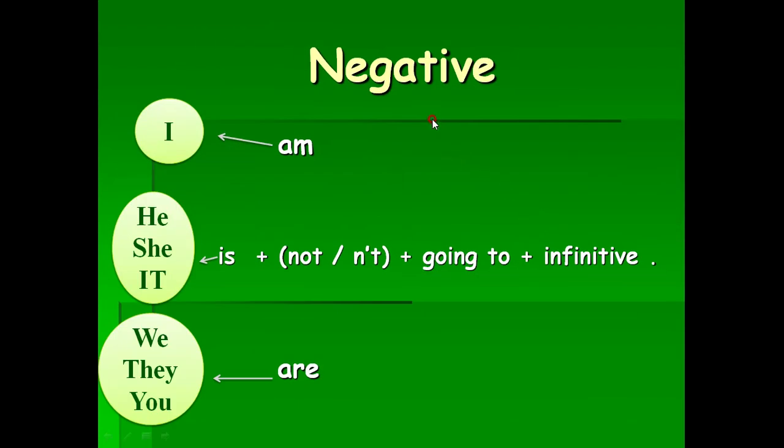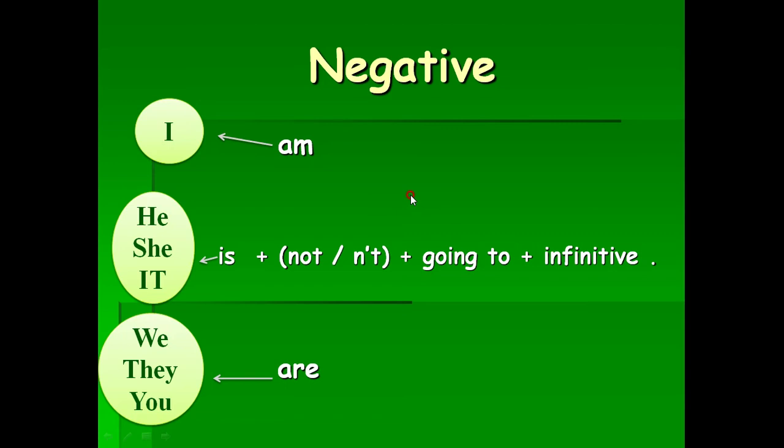So the next one is how to put the future going to in negative form. You have only to add not or n't like this. This is the full form. This is the short form. I am, this is affirmative form. When you put it in negative form, you can say I am not or I'm not. He is not. She is not. It is not. We are not. They are not. And you are not.